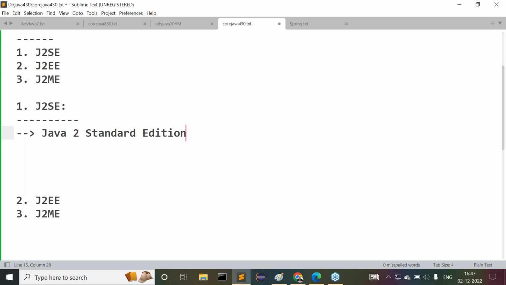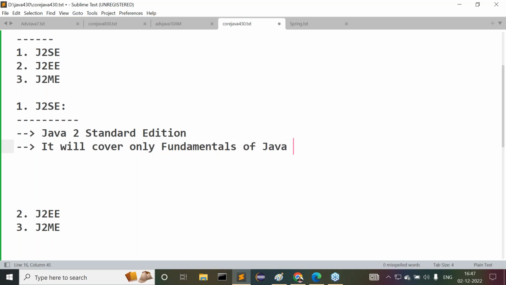What will this Java 2 Standard Edition cover actually? It will cover only the fundamentals of Java programming language. It will cover only the basics of Java programming language. Understand this clearly, what I'm telling you now.